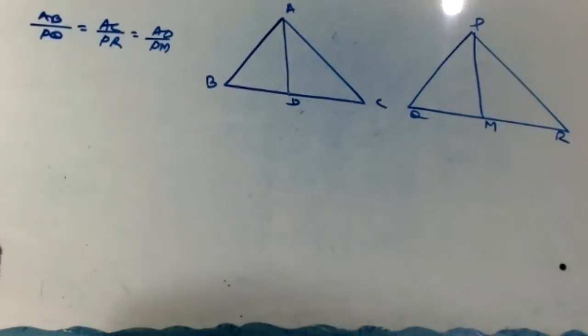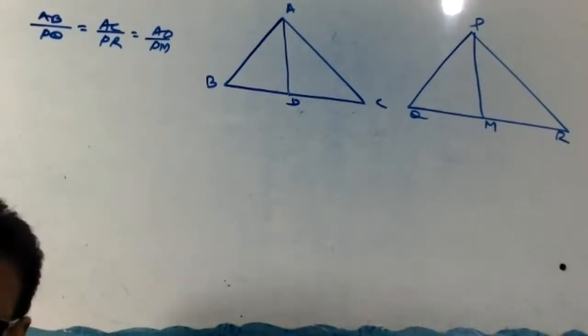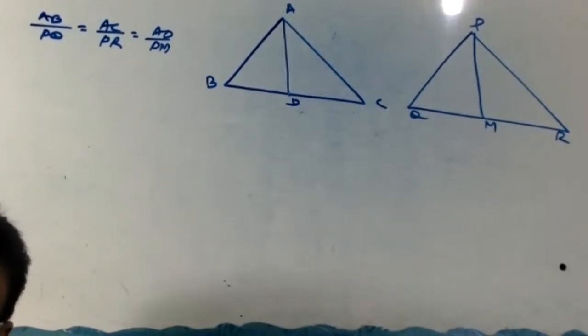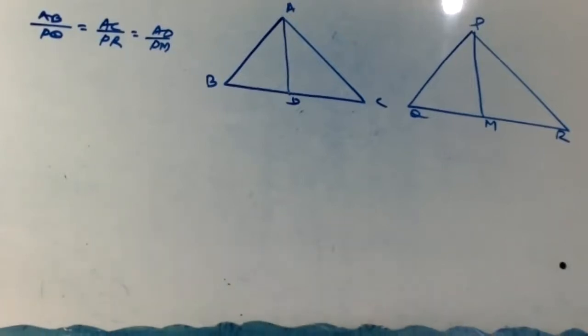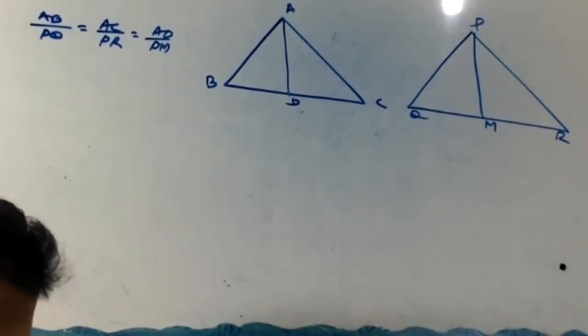Okay, listen. If we can show angle A equal to angle P, then we can write by SAS. Okay, draw the figure now. Draw the figure. What you have to prove is all right. I'll give the note. Just draw the figure only. It's a lengthy question and an important question. Okay, just draw the figure.